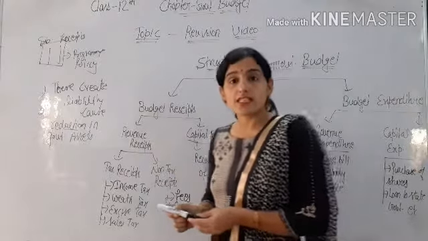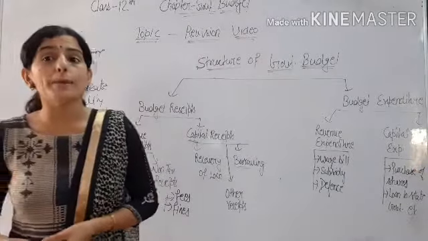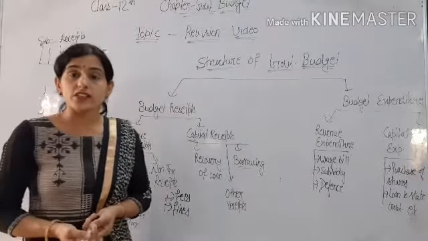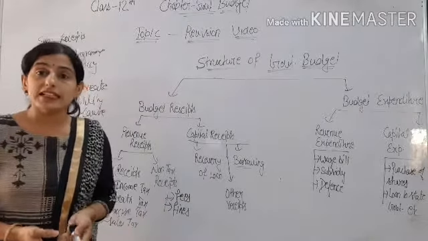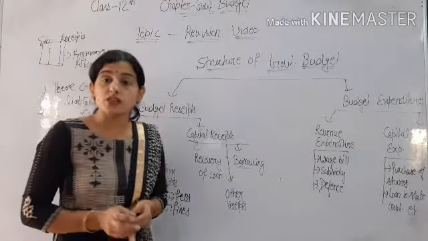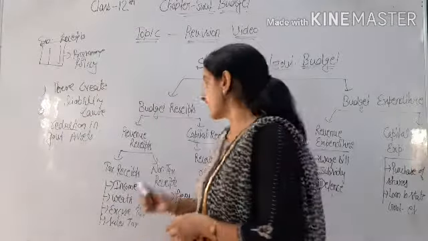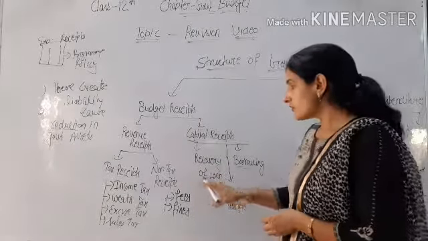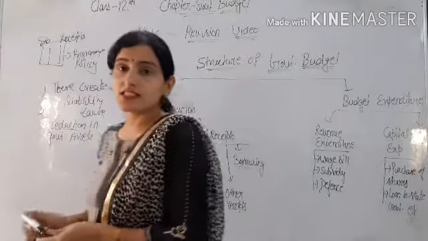Okay, for example, the government has shares of a company like Maruti, and the government sells these shares to another company or to other people. Then there is a reduction in the assets of the government, and a reduction in the assets of the government is included in capital receipts. Okay, so these are revenue receipts and capital receipts.